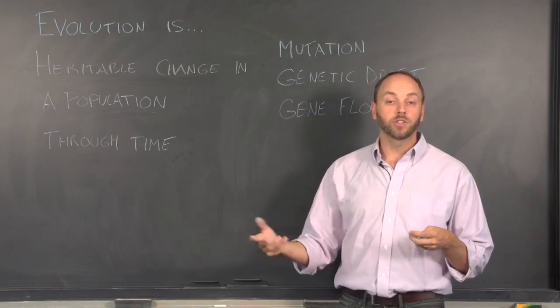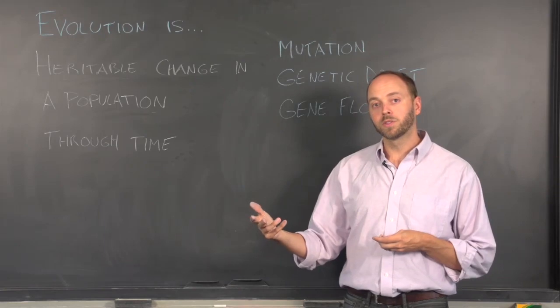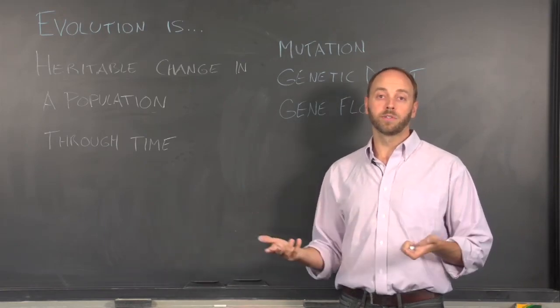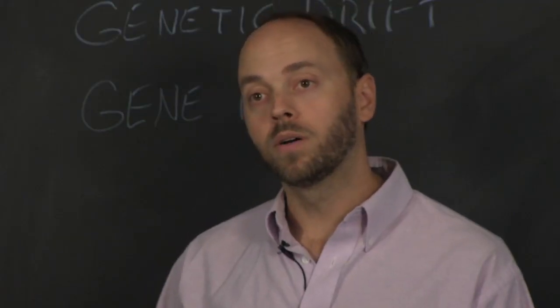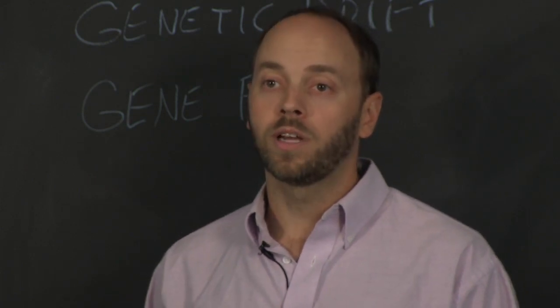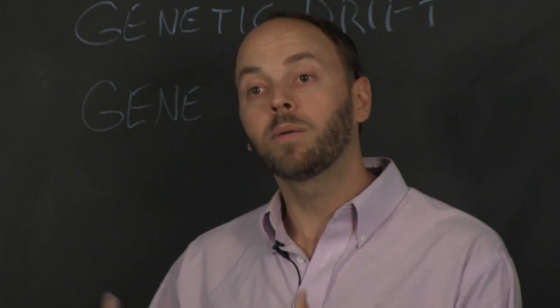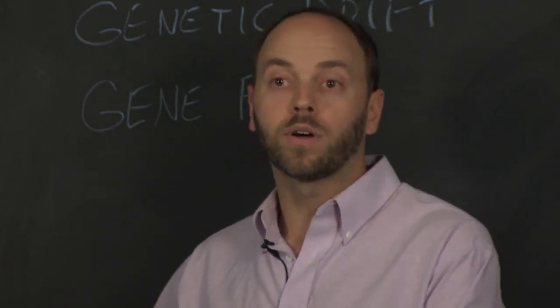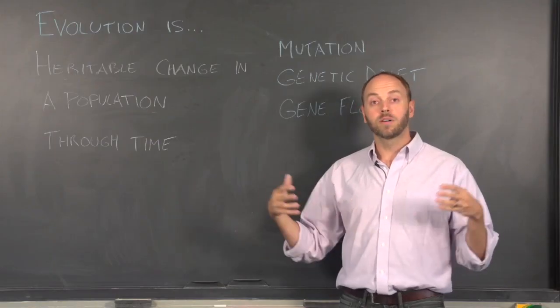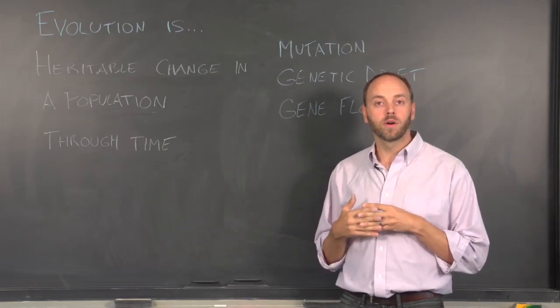The more interchange, or the more gene flow that occurs between populations, the more rapidly they'll become similar to each other. The less gene flow, the more forces such as mutation have the opportunity to make them more unique from each other, as the differences that develop within them become more different over time. So gene flow acts to homogenize, or make populations more similar, over time.